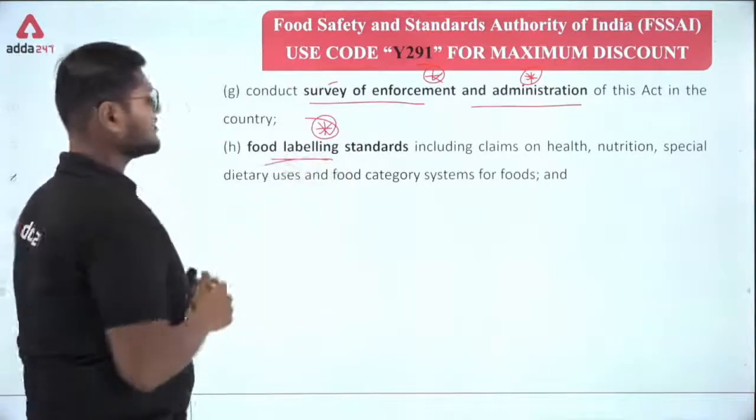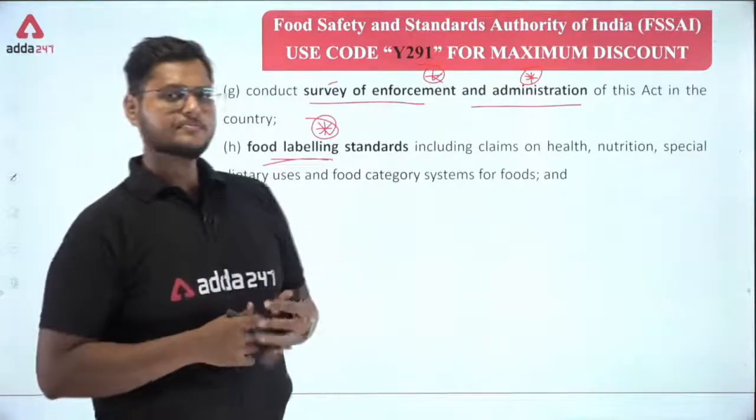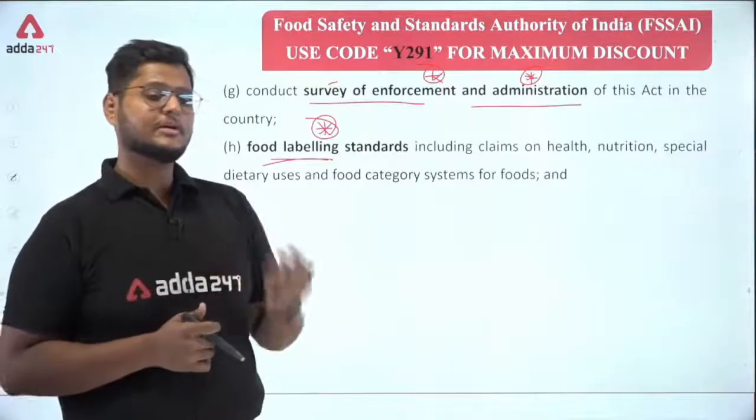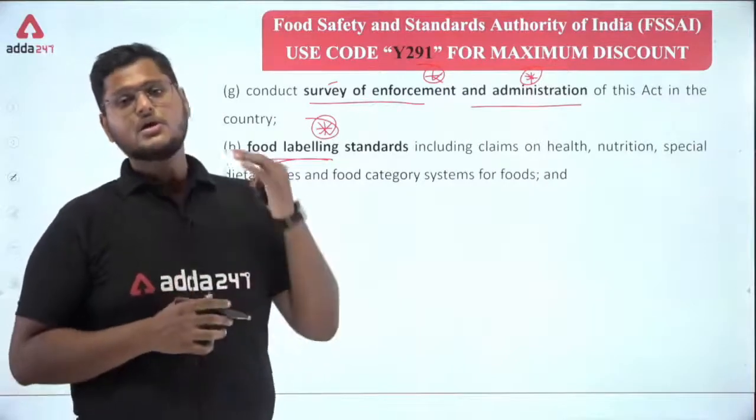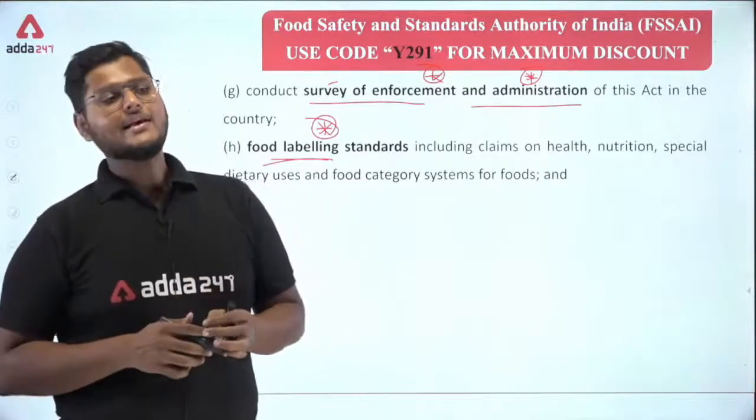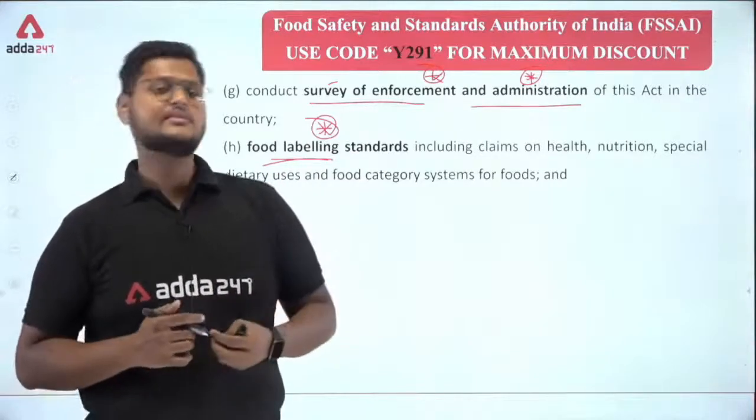Whatever information these food business operators are providing on the label should be correct. And there are certain rules and regulations regarding this information also.